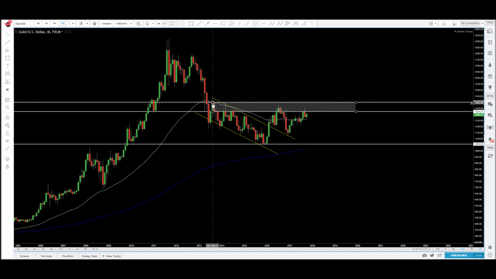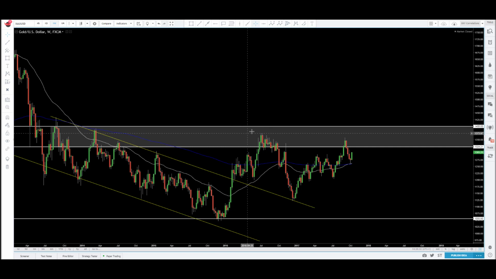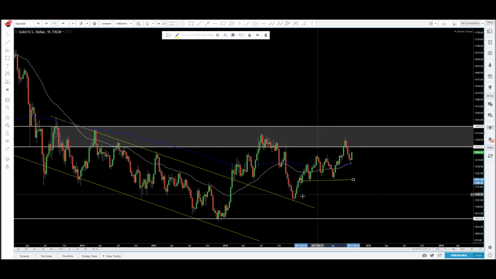So this is a major level of resistance. But notice how we tested it here, testing it here, and testing it again. And notice the reactions are getting weaker and weaker. From here, we saw a major drop on gold after price moved into the zone. Now we see price inching its way back up. Just looking at this move, we can obviously see there wasn't a lot of major momentum in this move up off this trend line retest, as you can see.